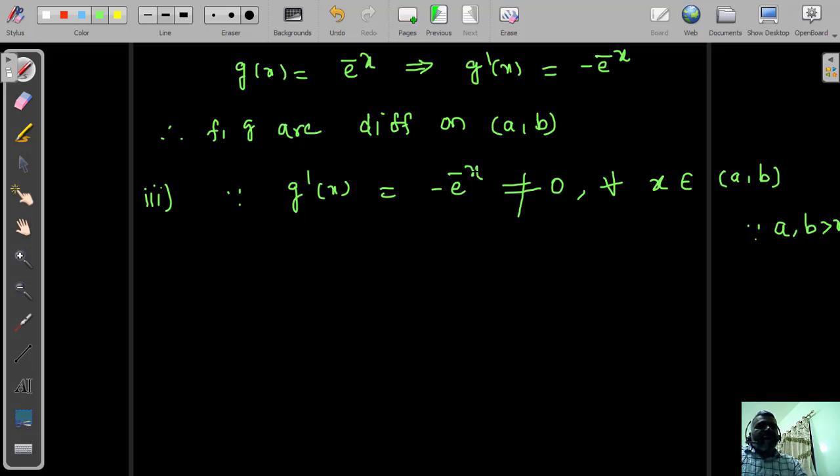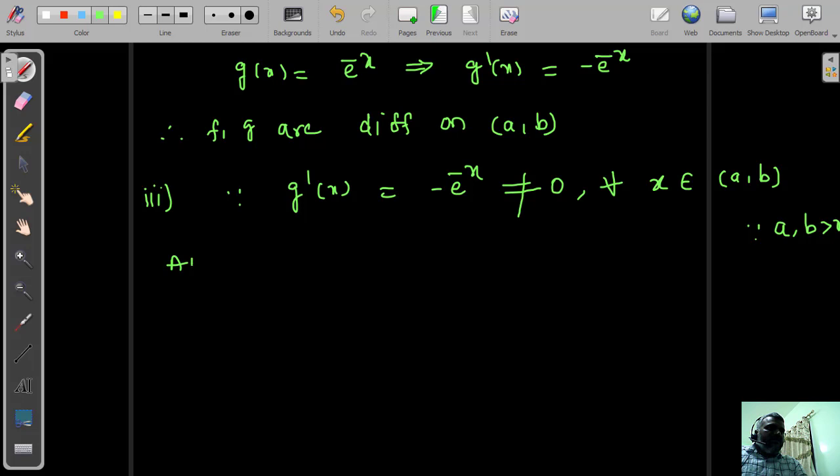E power something never gives 0, except e power minus infinity, and infinity is not included here. So minus of e power minus any number is non-zero. So for all x belonging to the open interval a b, g dash of x is not equal to 0. Here all conditions are satisfied.